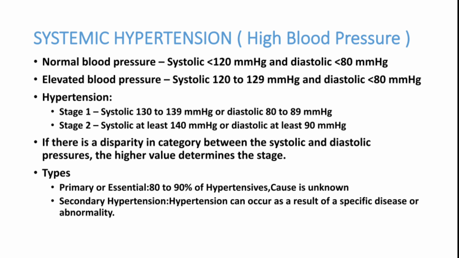Now we have two important types of hypertension: primary or essential hypertension, where 80 to 90% of hypertensive patients come into this category and the cause is unknown. Secondary hypertension means some other disease is producing the high BP.